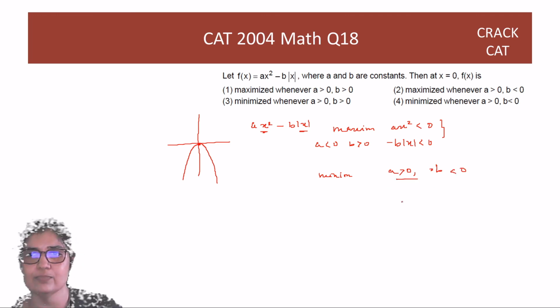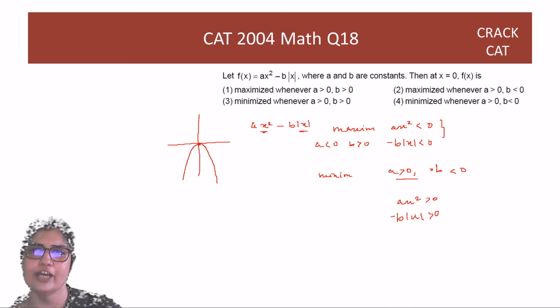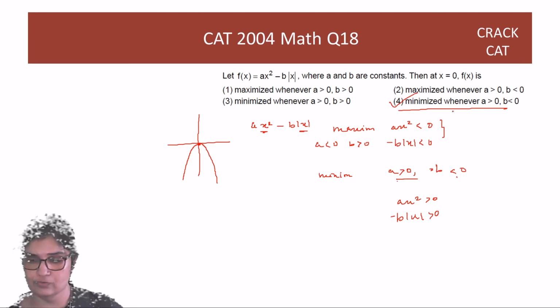Because when a is positive, ax square will be positive, and when b is negative, minus b mod x will be positive. So now if we just check options, you will see that you have minimized when a is positive, b is negative, but you don't have maximized when a is negative. A is never negative, guys. A is always positive. So the answer is fourth option, right?